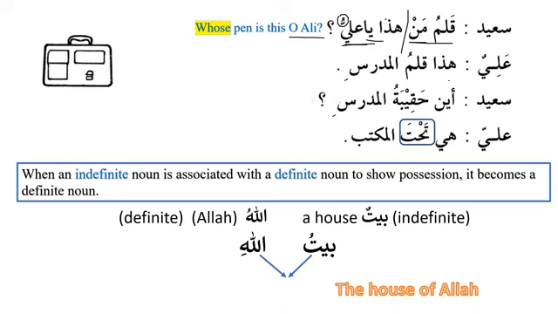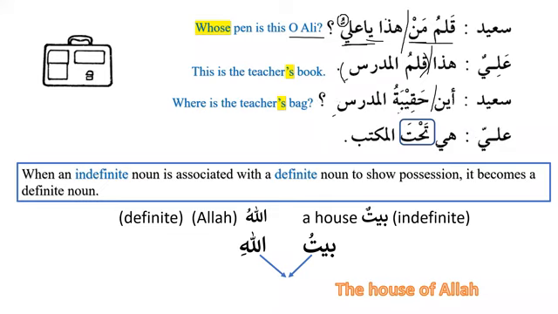Hadha, we have to put the line. So this is the subject, and qalam al-mudarrisi is the predicate. We know that this is the idafa construction, and the translation will be: this is the teacher's book, or this is the book of the teacher. Sa'idun: aina haqibatul mudarrisi? Where is the bag of the teacher, or where is the teacher's bag?